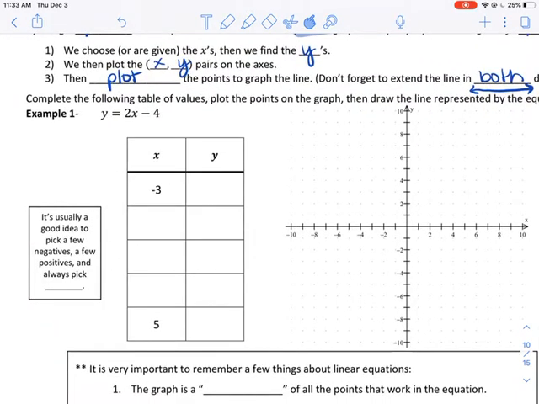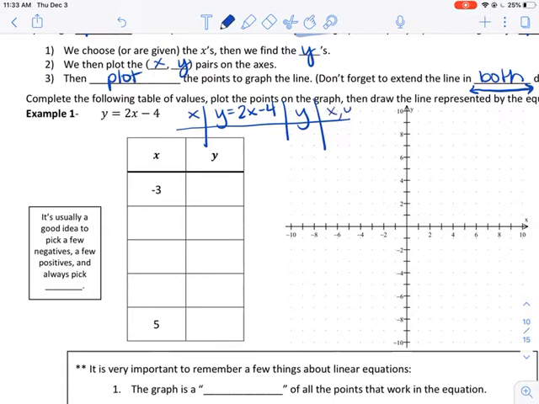Yesterday, I showed you how to do this with a big table, and that table looked kind of like this. There was an x, and then there was a y equals with the equation in it, and then there was a y, and then there was this ordered pair xy. Well, once you get really good, you can do all this stuff in your head or in the calculator, and you don't really need this ordered pair because you can just read it by reading xy right there. So really we only need 2 columns of our table, so that's what I'm going to show you how to do today.